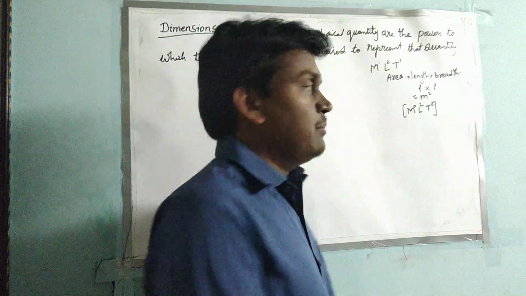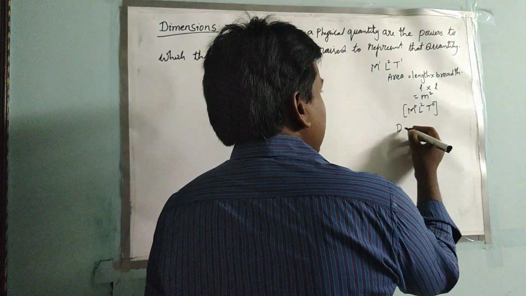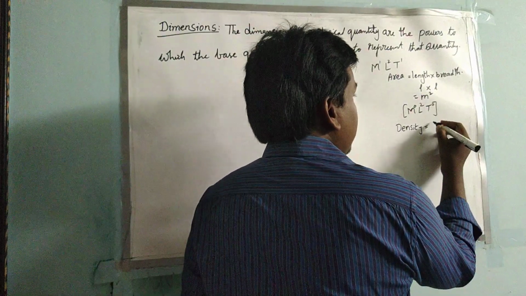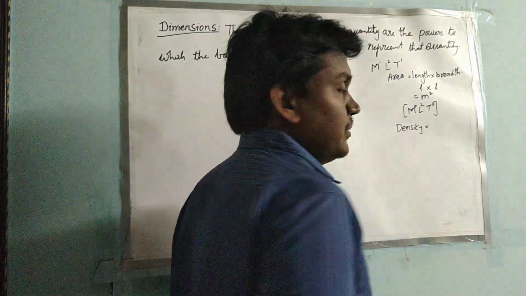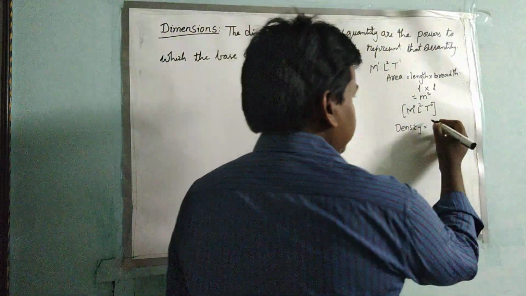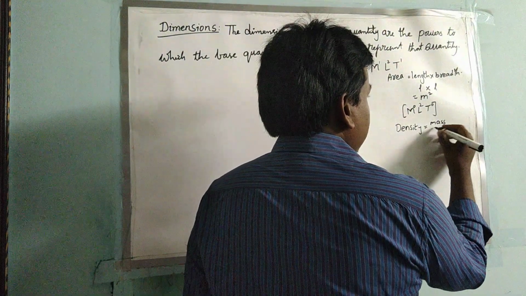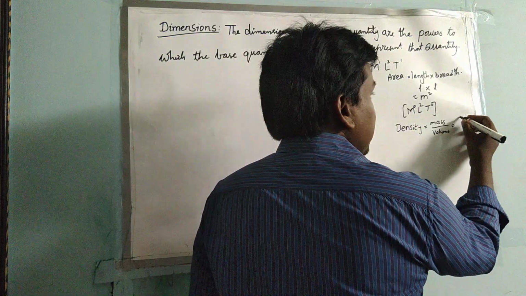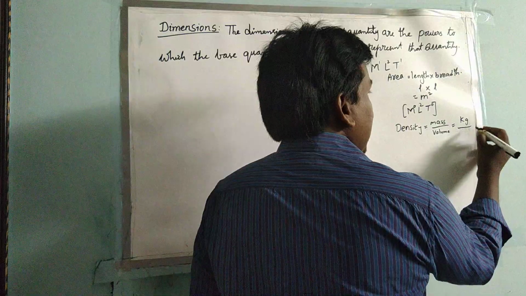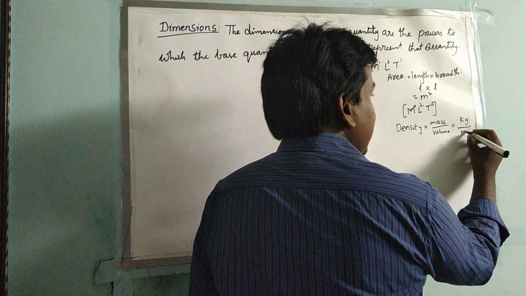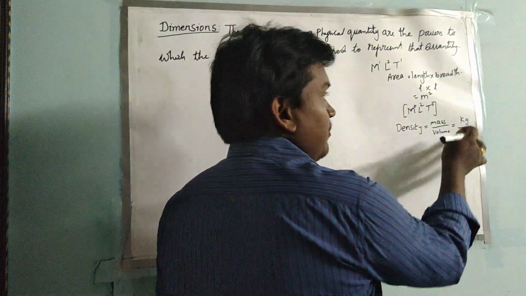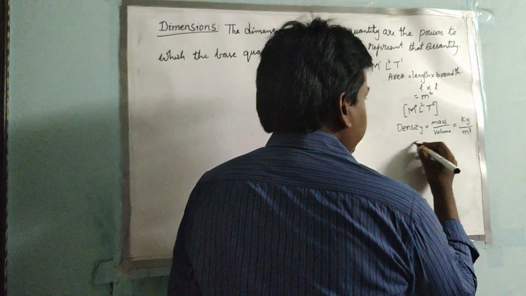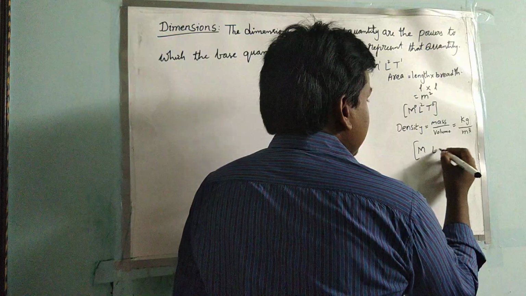Let us take one more example. If I take density, we all know that density is equal to mass by volume. The unit of mass is kilogram and the unit of volume is meter cube. If I want to write this in dimensional formula, again I will consider these three terms.